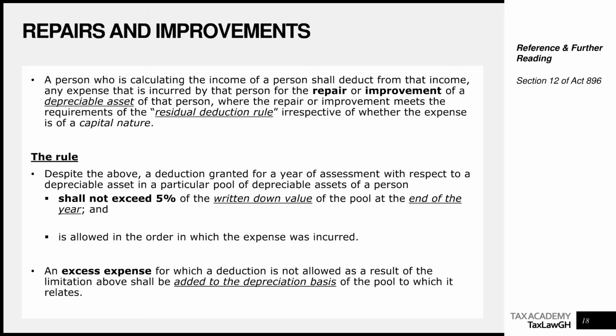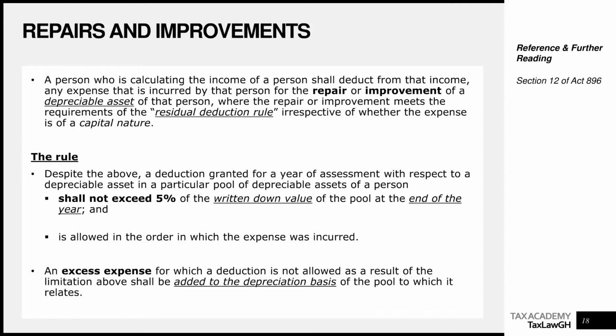So let me give you an example. This same example, I incur a repair expense of 6,000 cedis. 5% of pool 1, which includes my MacBook, 5% of the pool balance at the end of the year comes to 5,000. It means I've incurred 1,000 cedis in excess of the 5% limit. What the law will do is, out of the 6,000, you'll be given a deduction for the 5,000 cedis portion because it's within the 5% threshold. Then the extra 1,000 cedis above the 5% will be added again to pool 1, and then we'll recompute capital allowance for pool 1 for the year.